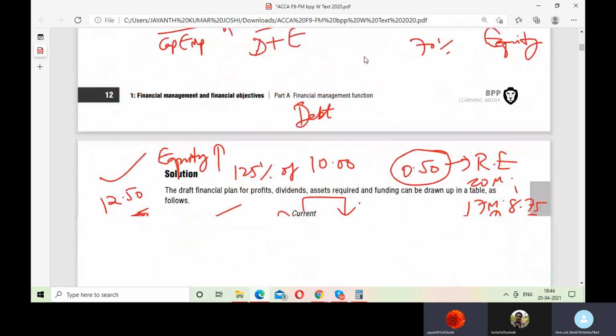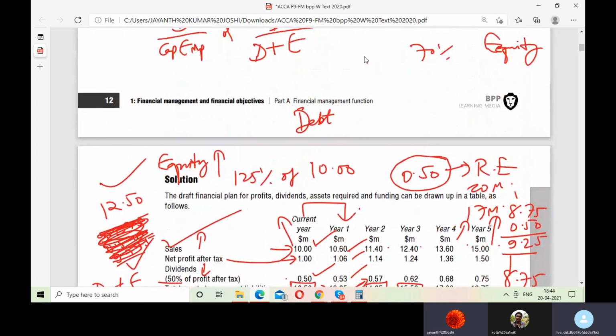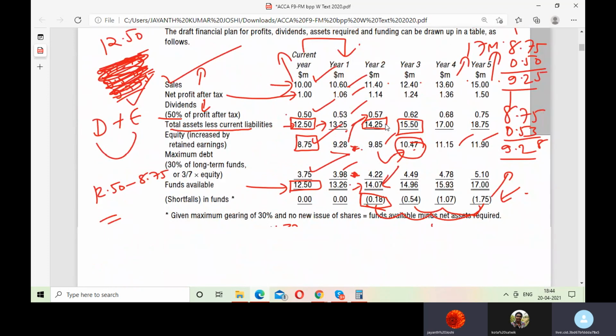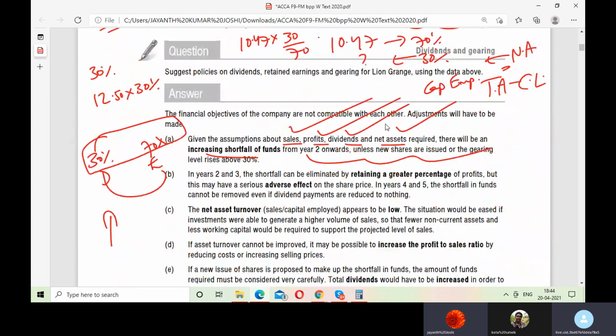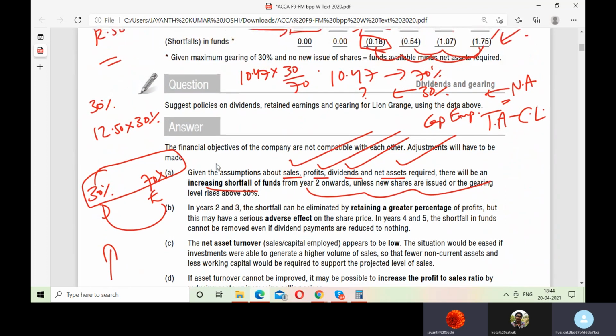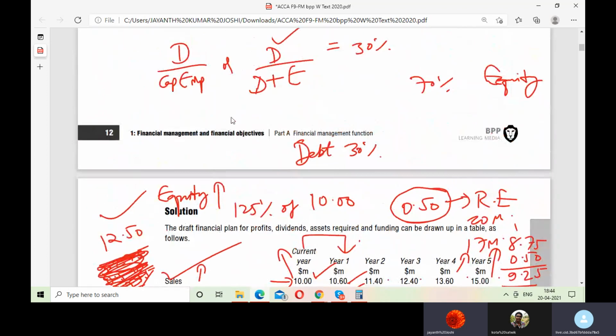30%. Yeah, they can raise debt even. I don't find any difficulty in this. But they are saying if they want surplus funds, they can go for additional equity, unless new shares are issued or gearing. Okay, fine. Yeah, they can do it, because I have not seen the solution. So 30 to 70 is the capital structure they have right now.